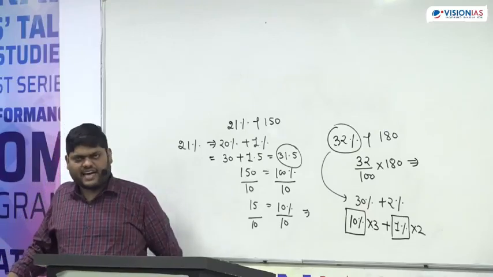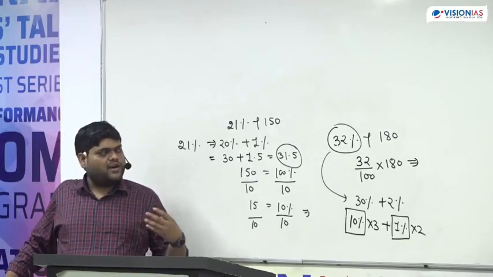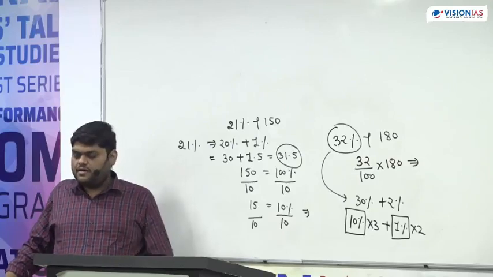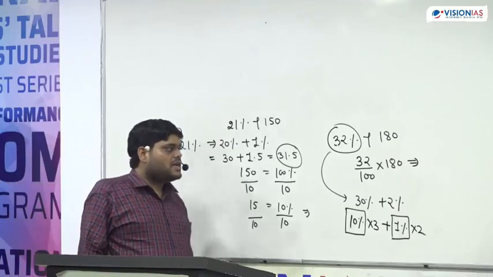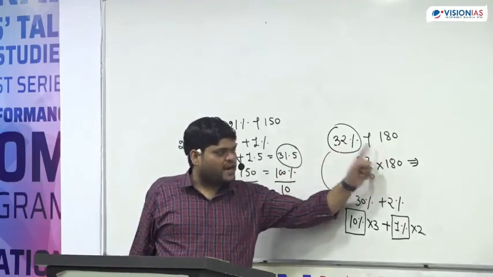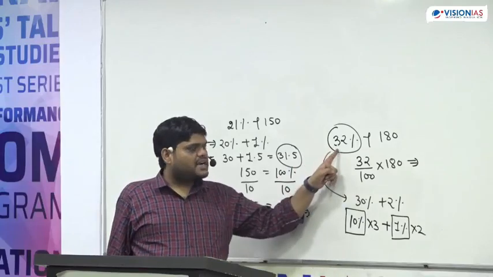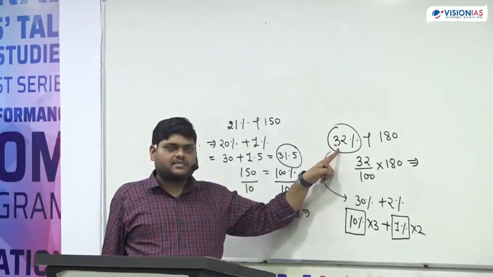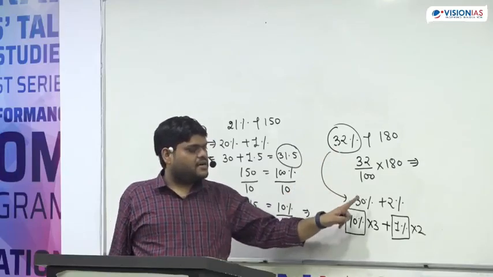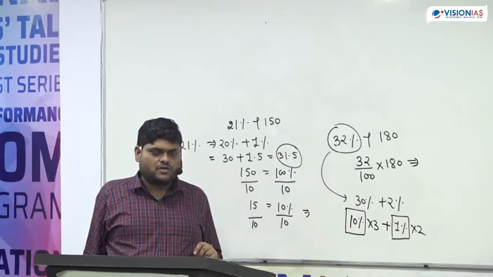Okay, I will give time. Don't worry. I will go a little bit slow. Don't worry. So now you will understand. 32% of 180. Again I am repeating. 32% means 30% plus 2%. We can say like this or not?